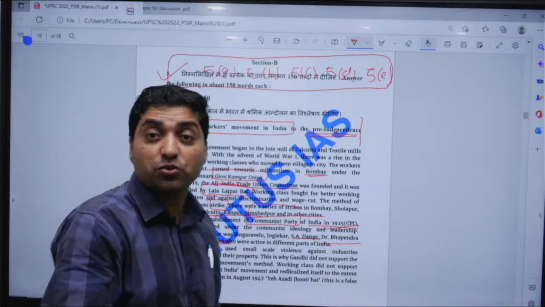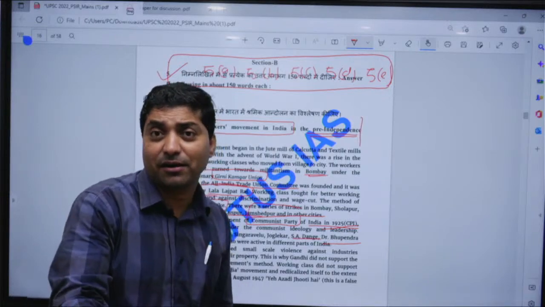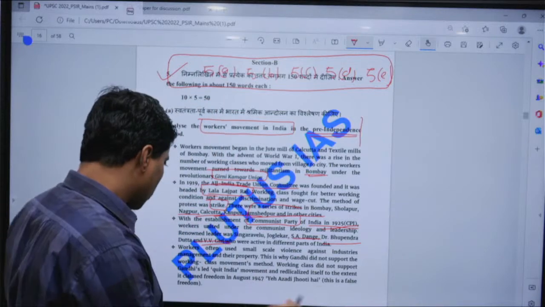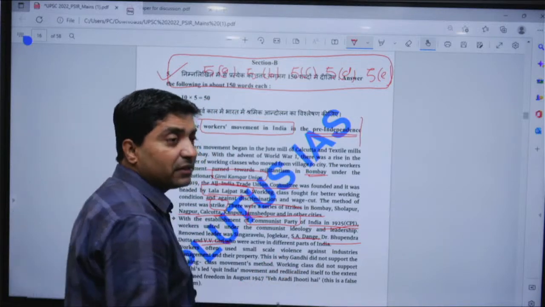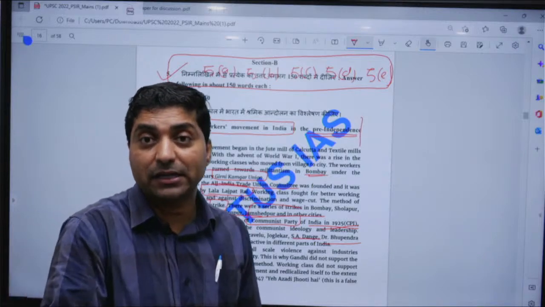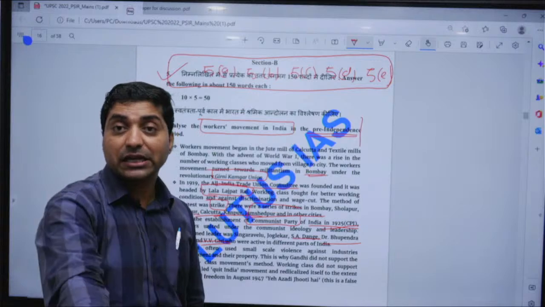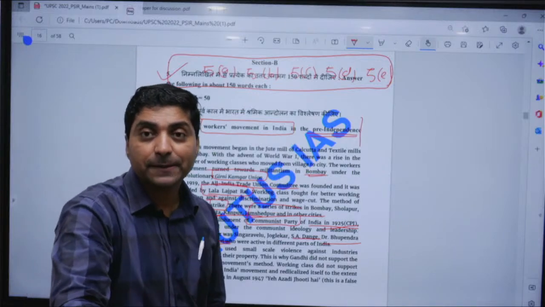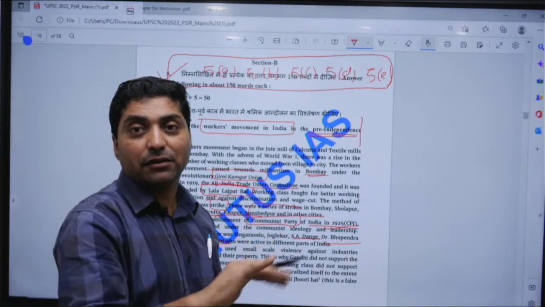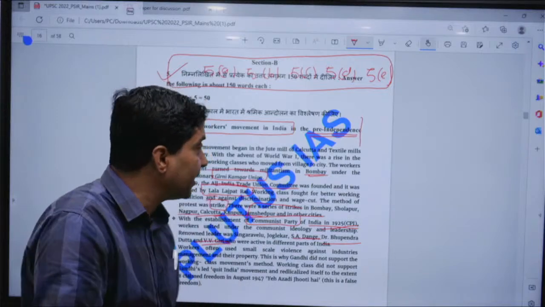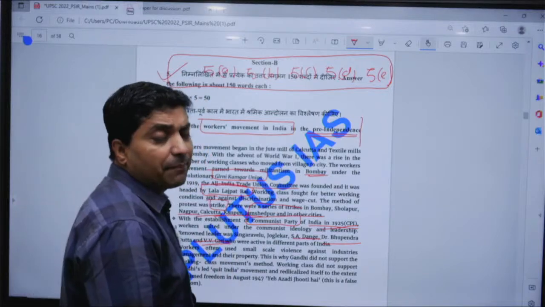In response, workers did not like the Gandhian Quit India movement. And even when India became independent, a subsection of the working class said 'ye azadi jhooti hai', right? So that was the entire movement of the working class in India in pre-independent time.